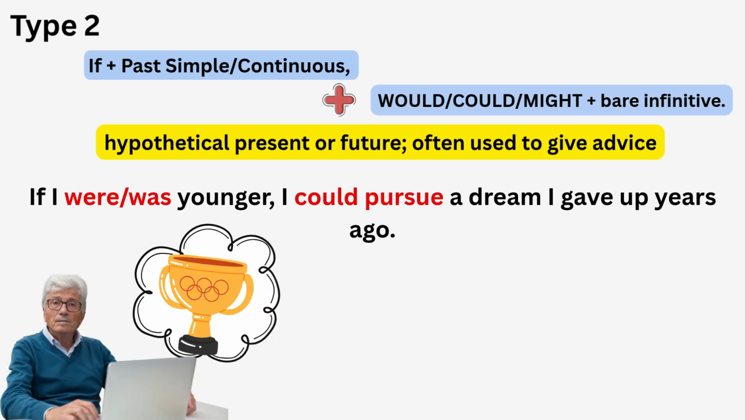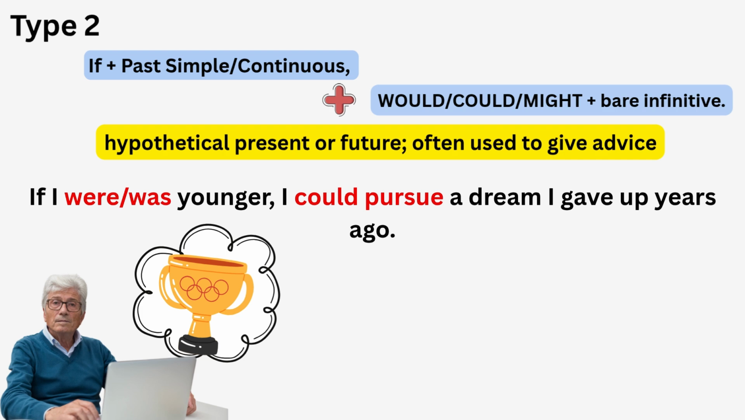Okay, so if I were younger, I would pursue a dream I gave up years ago. You can see some regret. Yes, so here it's about the present situation. If I were younger, you can see also here that I can use if I was younger, but in more formal or more commonly used, I would say if I were younger. However, both forms are possible in conditional sentences right now.